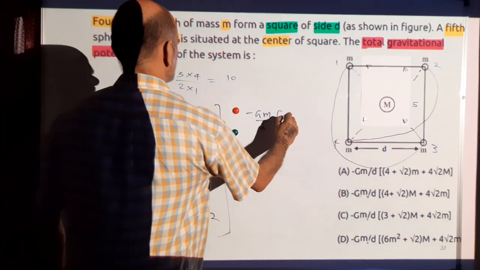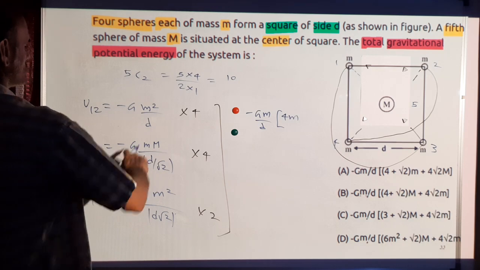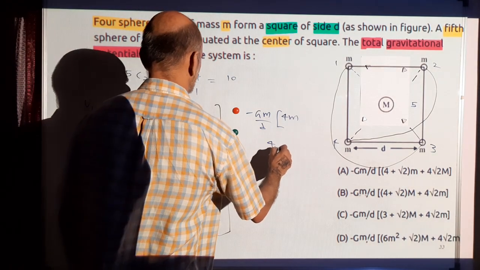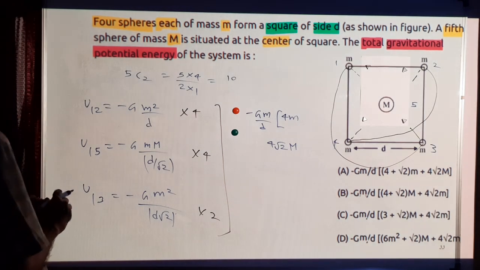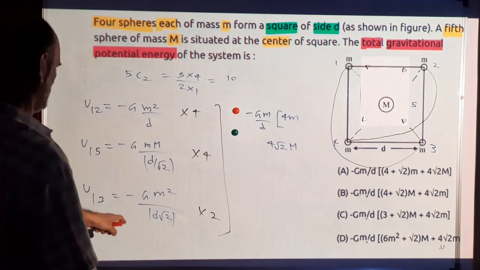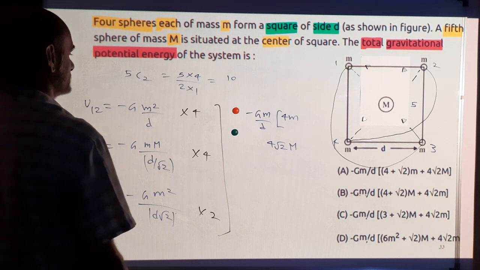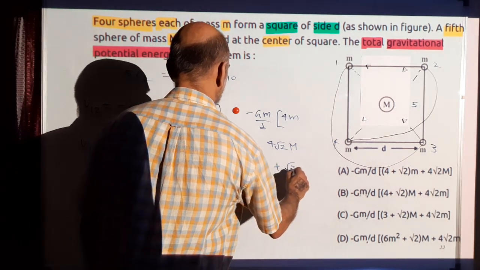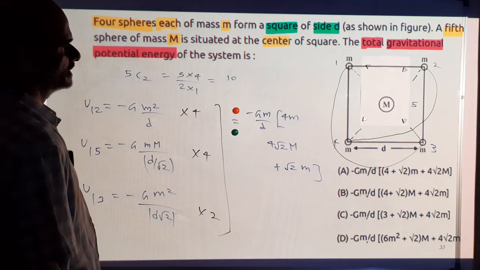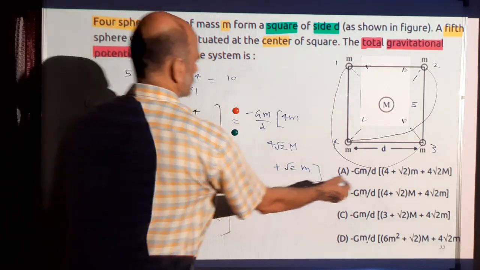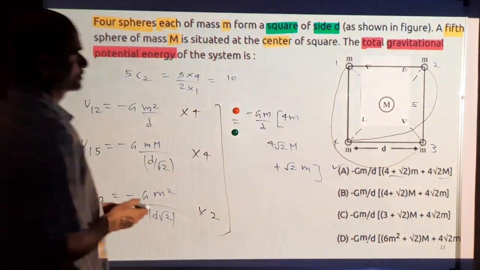So 4 times m, and here will be root 2. So 4 root 2 times capital M. And the third one is 2 by, so root 2 times small m plus root 2 times small m. So minus GM by d. So this is 4 plus root 2 into m plus 4 root 2 times M. A is the correct option.